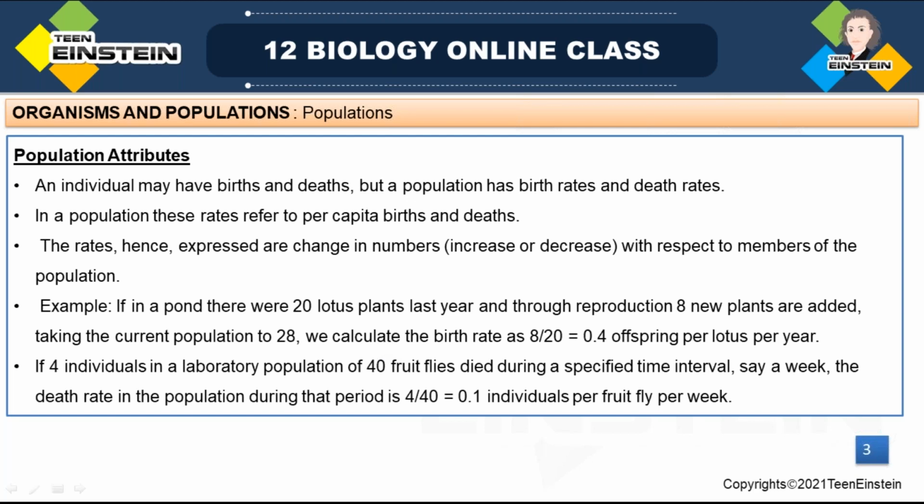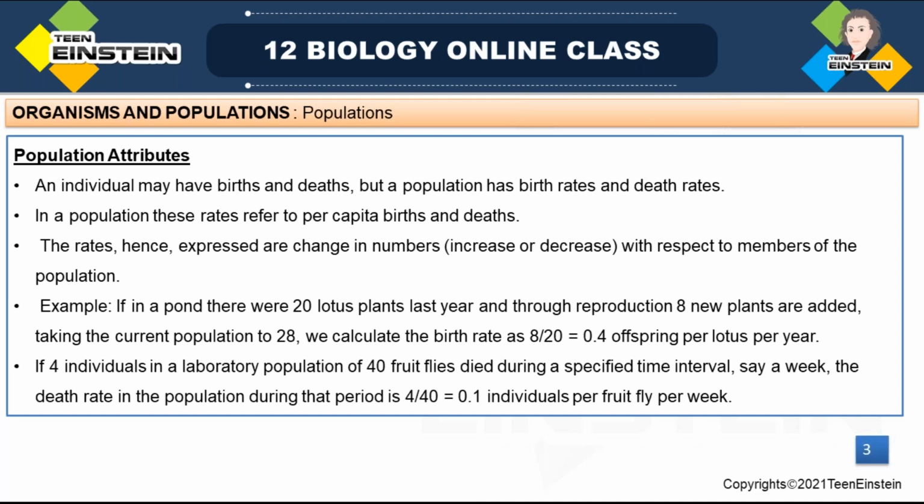So what do we mean by birth rate and death rate? How can you explain this? Birth rate or death rate expresses the change in number, that means increase or decrease, with respect to the number of members of that population. Say a total of 100 members are there.